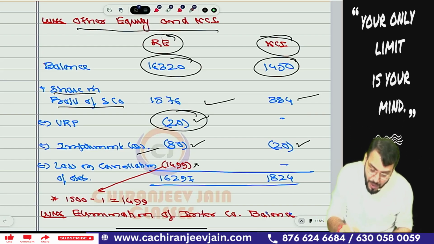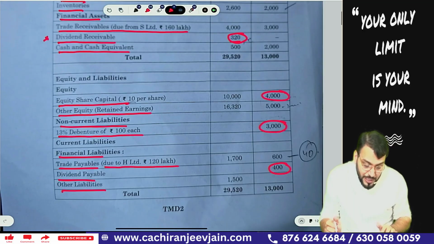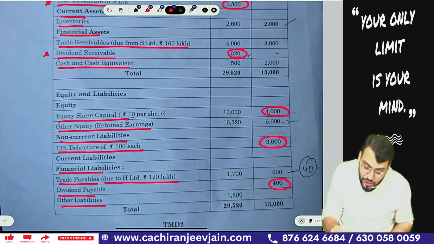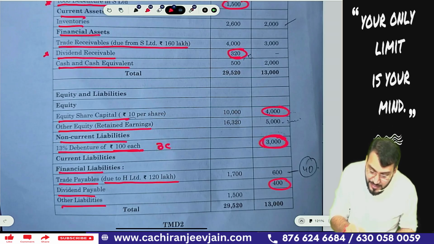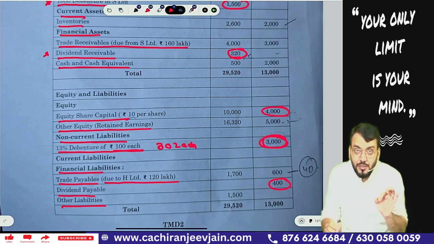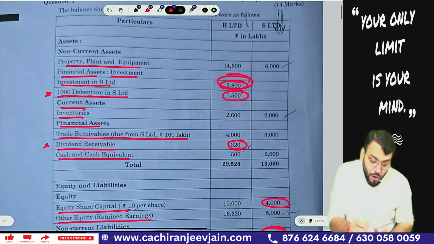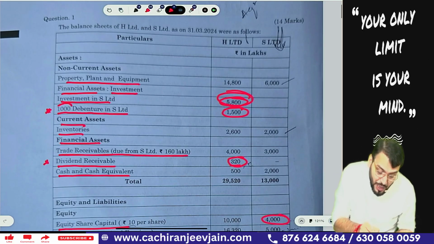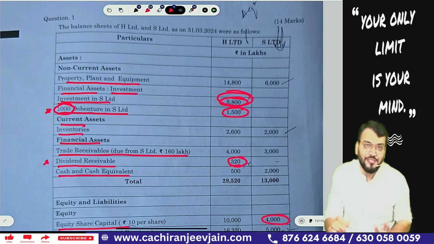Now this is a good point, debentures, and I need to explain it. What they have given is the total debentures in the balance sheet of the subsidiary company, 3,000, and it is of rupees 100 each. That means 30 lakh debentures, issued at rupees 100 each. Out of that, how much is held by the parent company? 1,000 debentures.